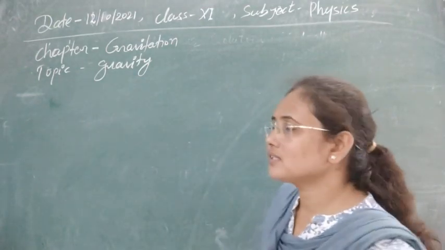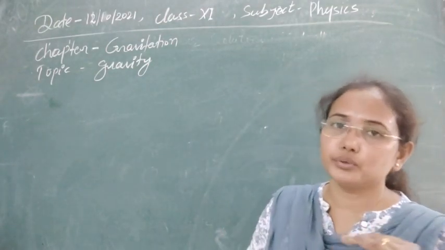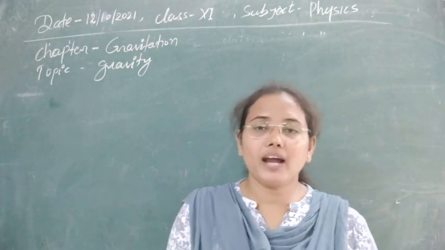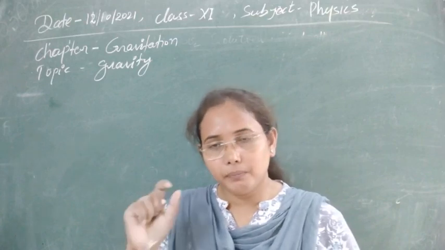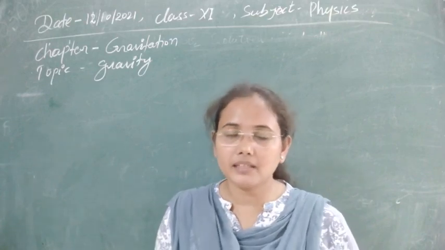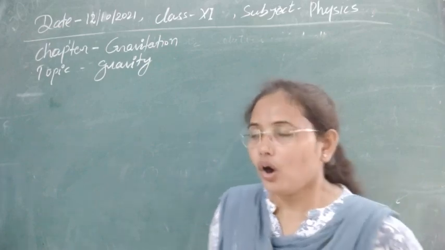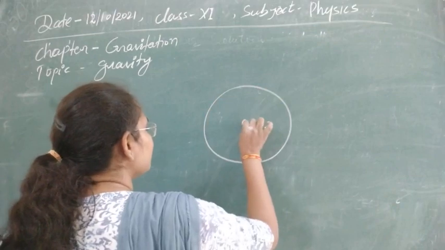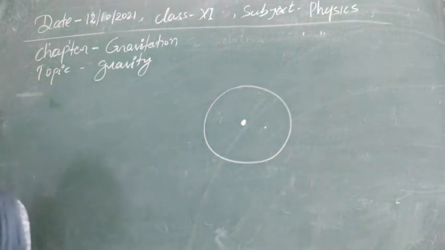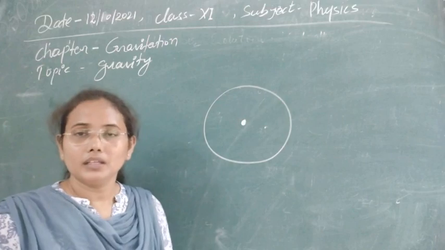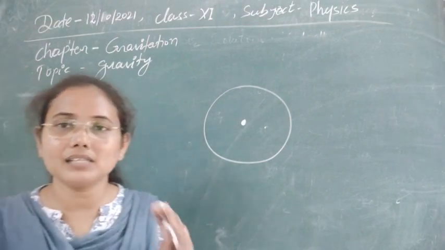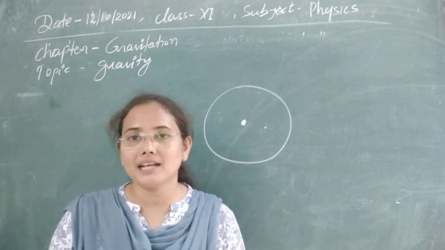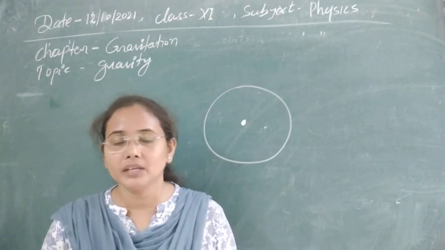So gravity is simply the gravitational force due to the earth on any massive body. We can define gravity as the gravitational force applied by the earth per unit mass. In another way, suppose this is the earth. In the case of gravitation we take the assumption of point masses, meaning we neglect the shape and size of the planet. We take only a point where its mass is concentrated, and that is obviously the center of mass.